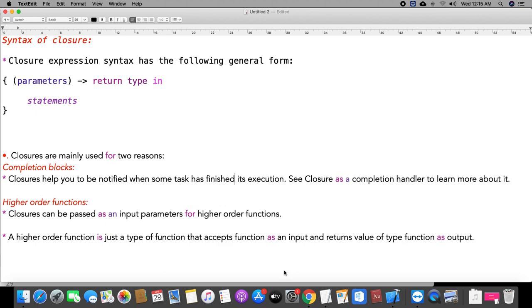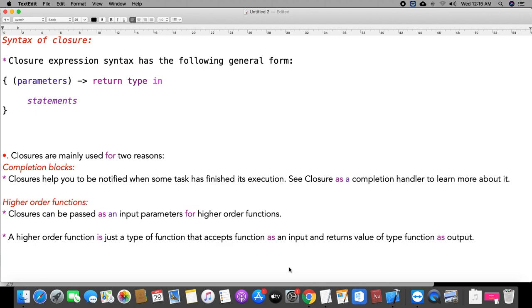A closure is a variable. It stores a function. We know what a function is: it takes parameters and returns values. Like a variable, you can use a closure also. For example, I would like to pass a variable as a function parameter. Like that, you can also pass a closure as a parameter to functions.